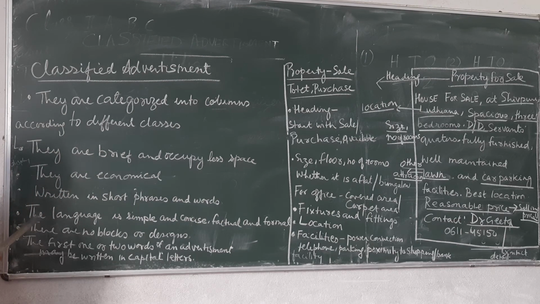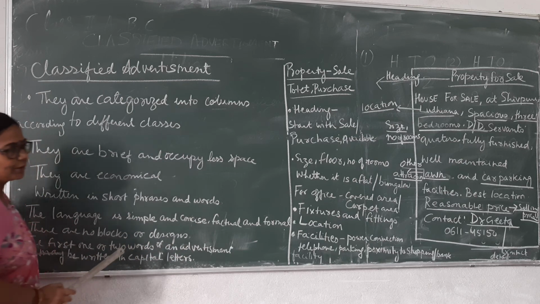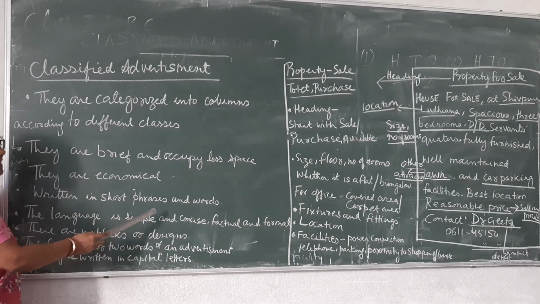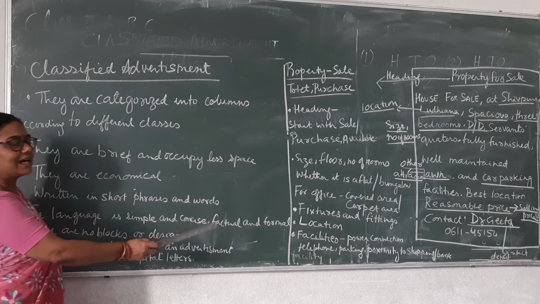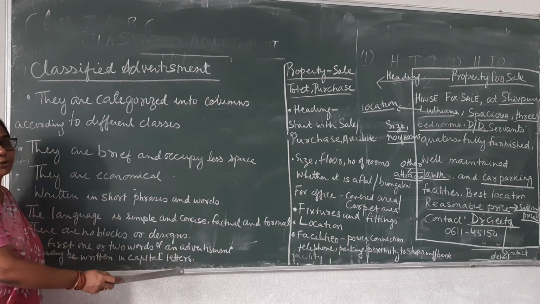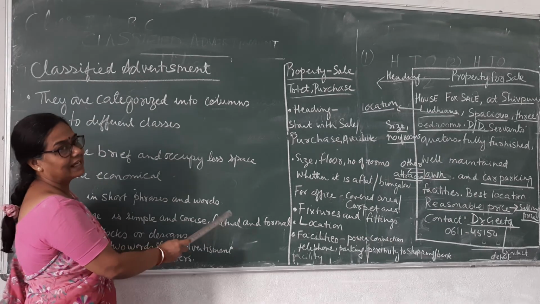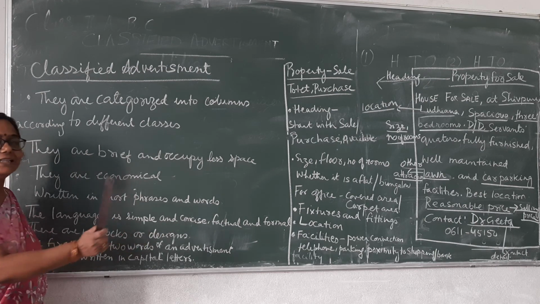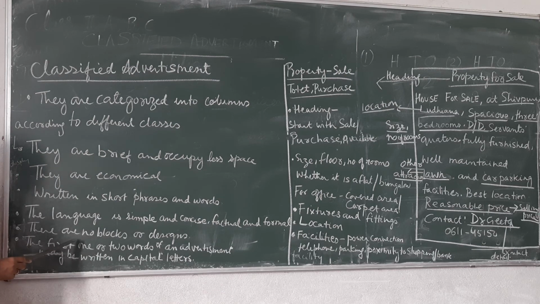They are economical. They are written in short phrases, in very few words. The language is simple, concise, factual and formal. So what we have to remember when writing a classified advertisement is that the language has to be simple, concise, to the point, and factual, relating to the product, nothing more, nothing less. And the language has to be very formal. Because we have to pay for each word, it has to be concise.